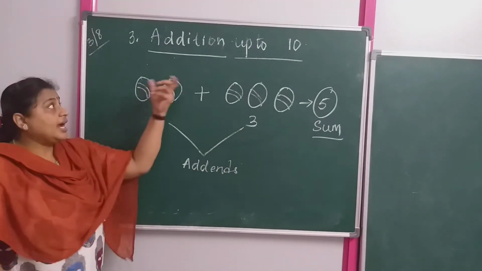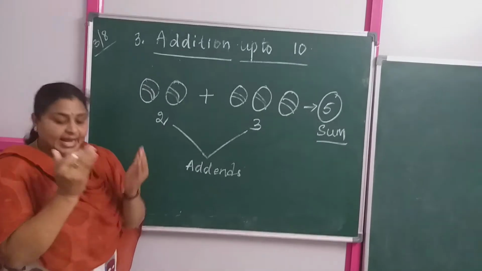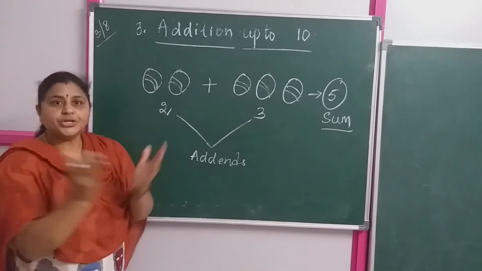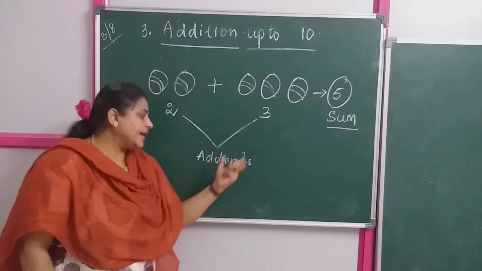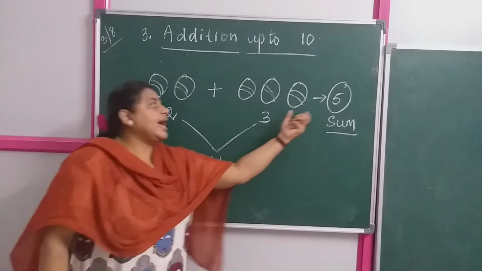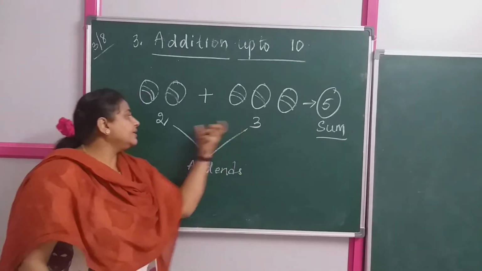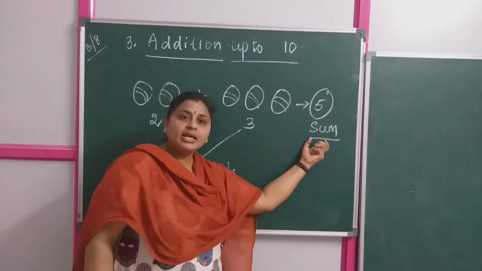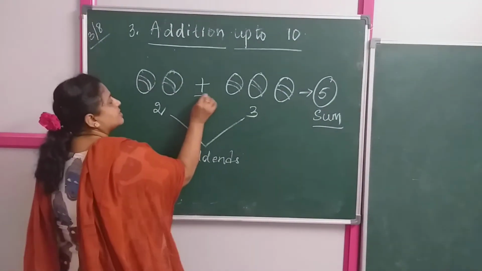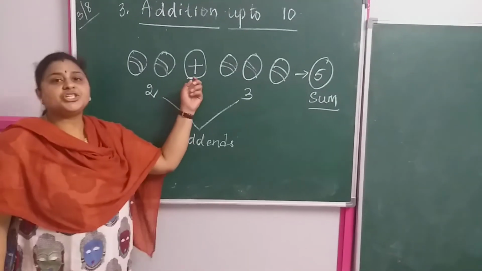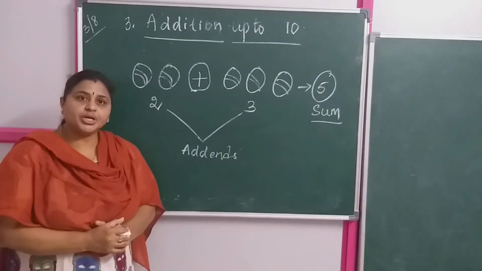Listen carefully, children. Addition is nothing but putting all together. Now, in addition, the numbers we are adding are called the addends. And the answer we get on adding the addends, or on adding the numbers, is called the sum. And what is the symbol we are using for addition? Plus. This is about your concept addition. Got it, children? Understood? Yes, very good.